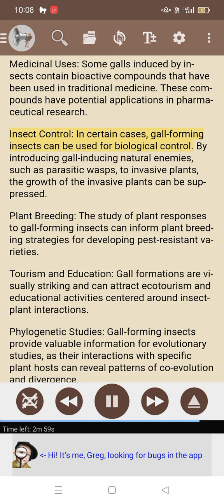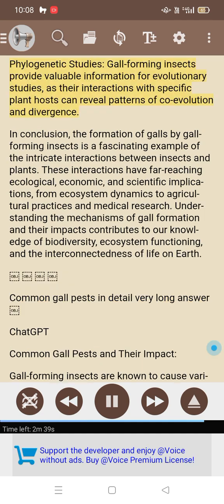Insect control: in certain cases, gall-forming insects can be used for biological control. By introducing gall-inducing natural enemies, such as parasitic wasps, to invasive plants, the growth of the invasive plants can be suppressed. Plant breeding: the study of plant responses to gall-forming insects can inform plant breeding strategies for developing pest-resistant varieties. Tourism and education: gall formations are visually striking and can attract ecotourism and educational activities centered around insect-plant interactions.